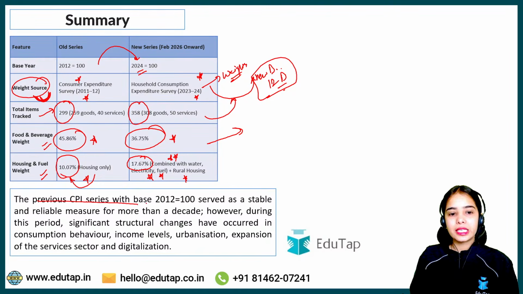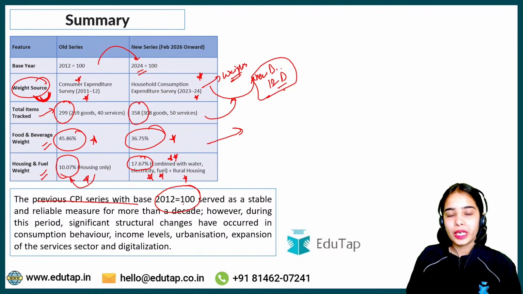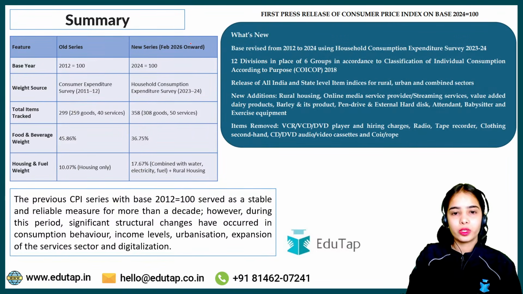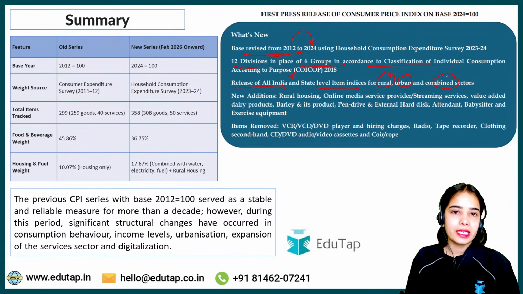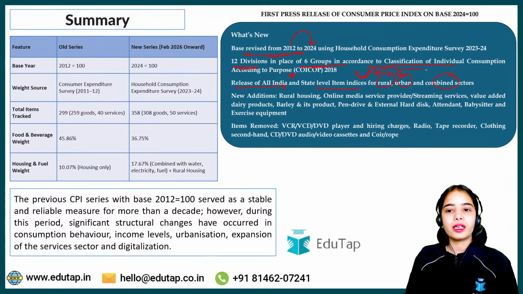The previous CPI series had the base year of 2012. Now the new CPI series has the base year of 2024. So the base has been revised from 2012 to 2024, with 12 divisions in place of 6 groups, in accordance with the classification of individual consumption according to purpose. Release of all India and state level item indices for rural, urban and combined sectors. So the basket has been released for rural, urban and combined sectors.